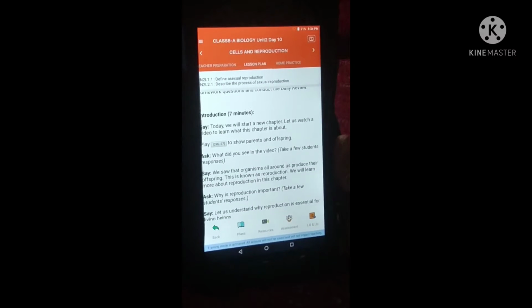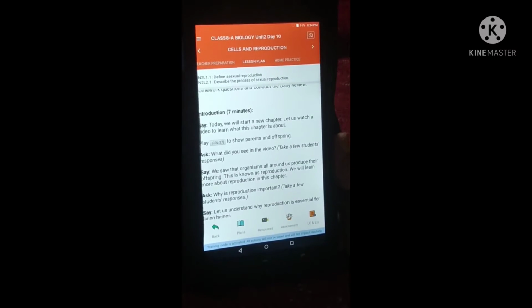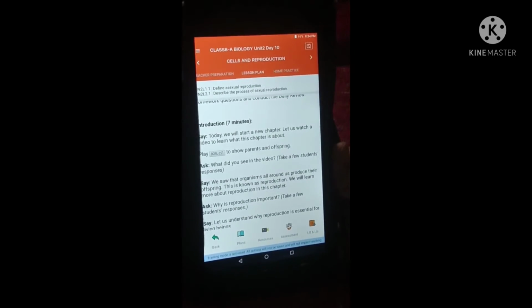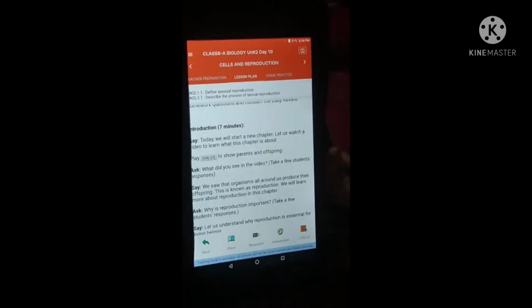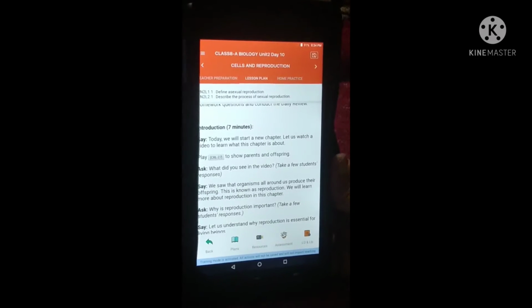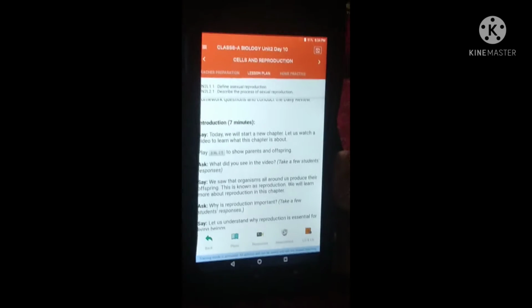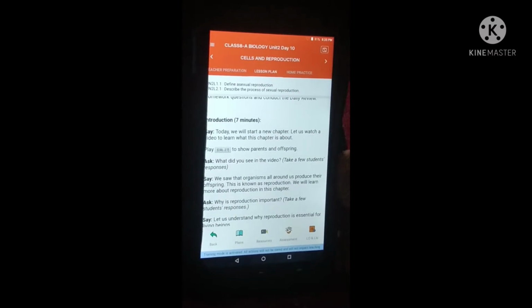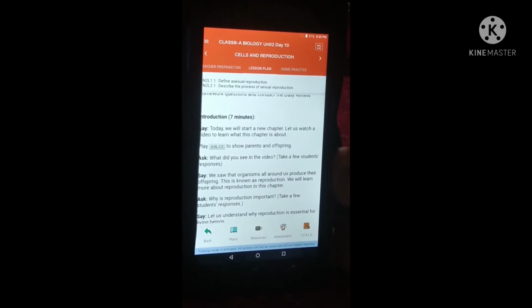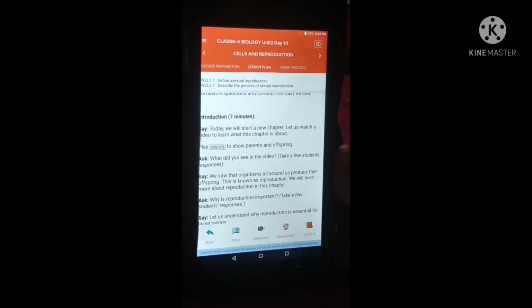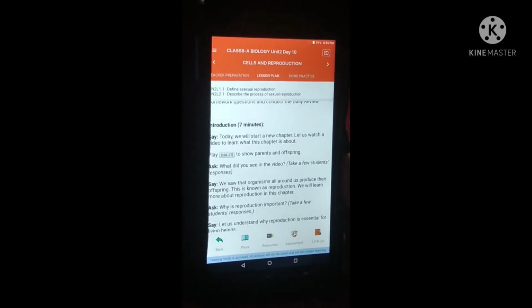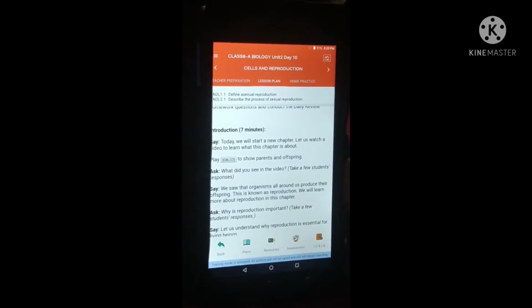Friends, we will revise what we have learned in the last 3 days. Today we will learn about reproduction. Right? We have seen that organisms all around us produce their offspring. This is known as reproduction. We will learn more about reproduction now.